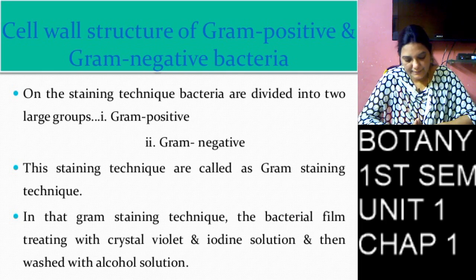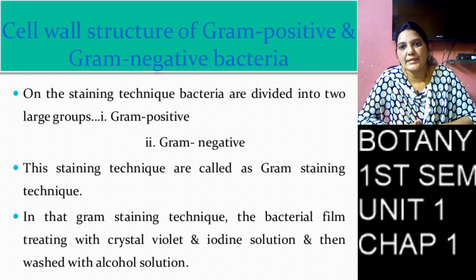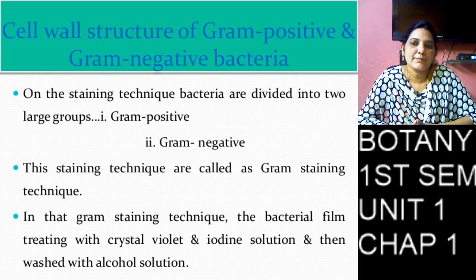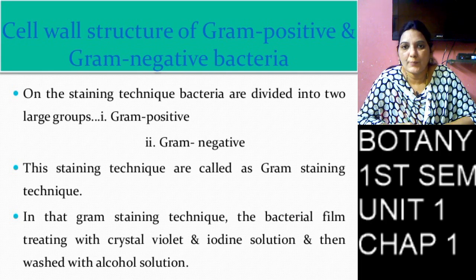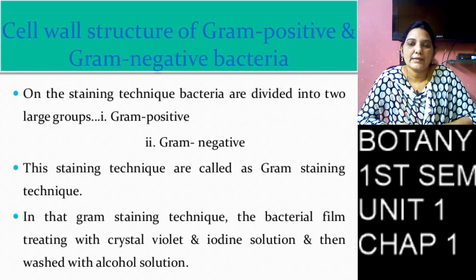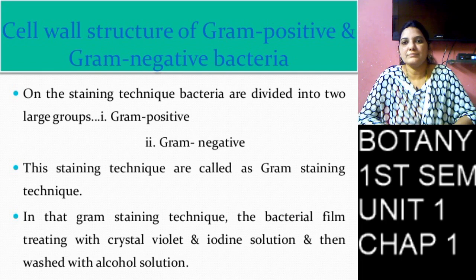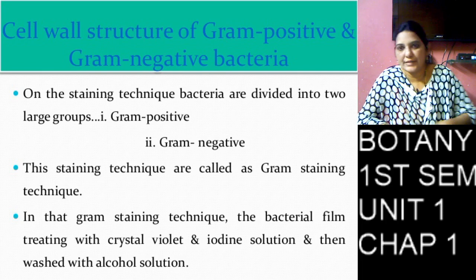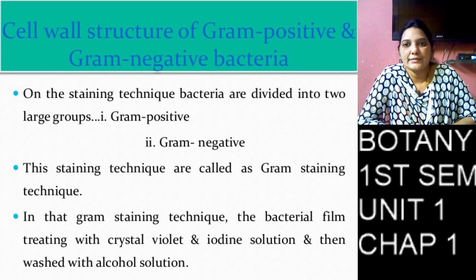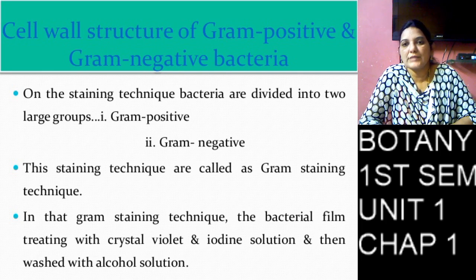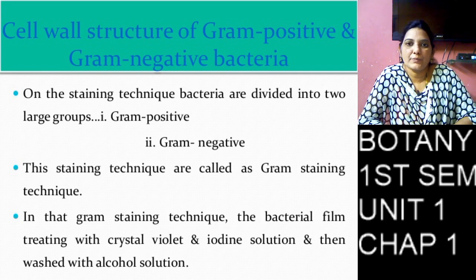Then some bacteria remain blue in color, and some bacteria become colorless. The blue bacteria are called gram positive bacteria, and the colorless bacteria are called gram negative bacteria.